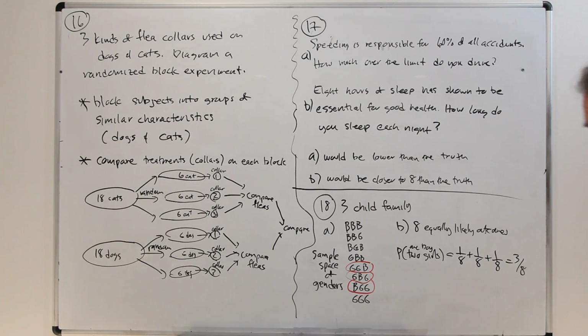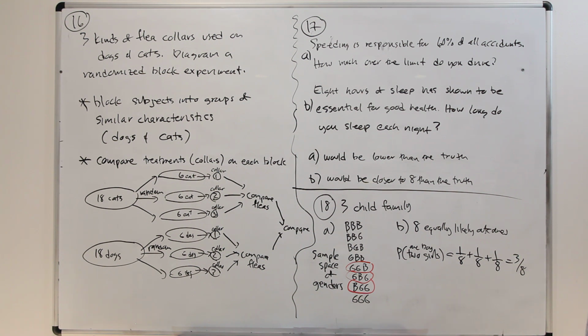In 17, we have, recall the wording of survey questions can be causes of bias. Explain the directions of bias you'd expect to find using these prompts in these survey questions. First question is, speeding is responsible for 60% of all accidents. How much do you drive over the speed limit? B says, 8 hours of sleep has shown to be essential for good health. How long do you sleep each night?